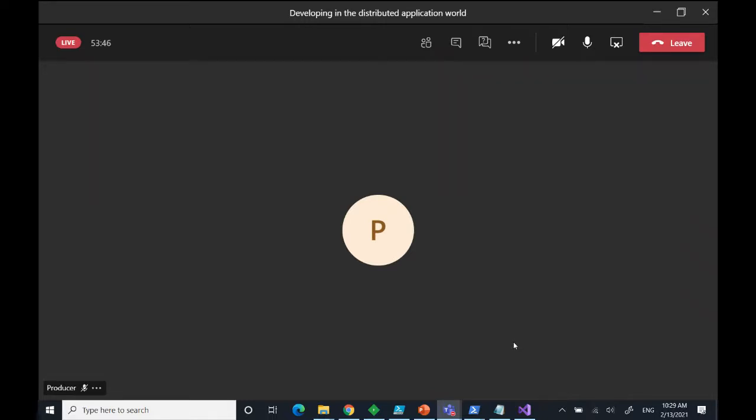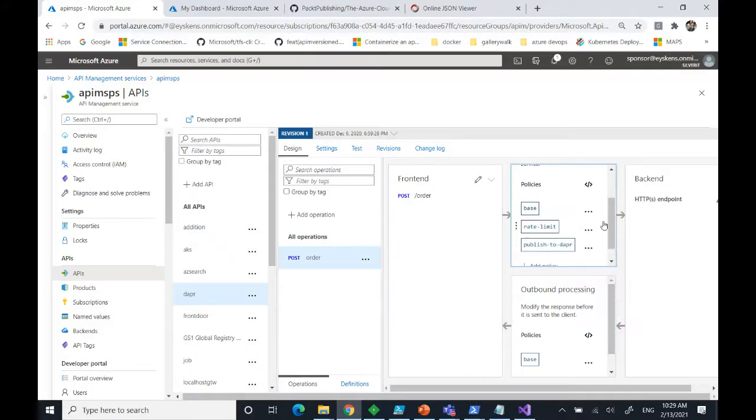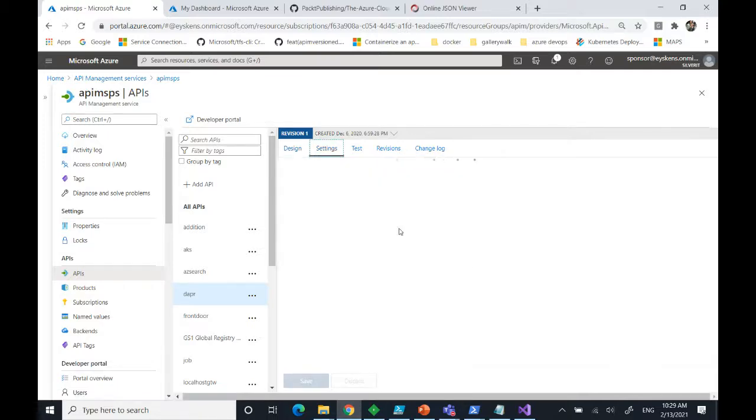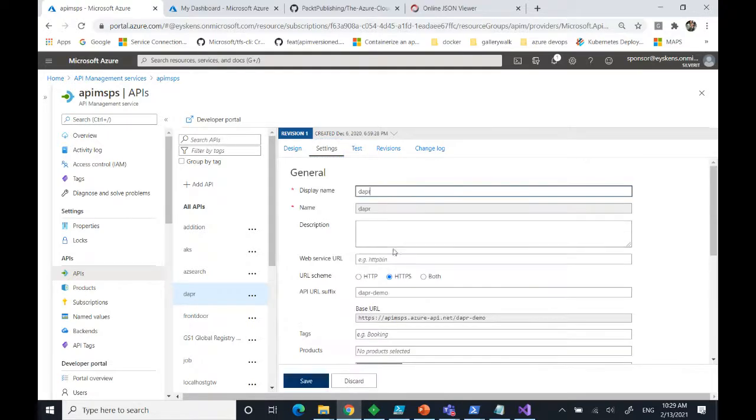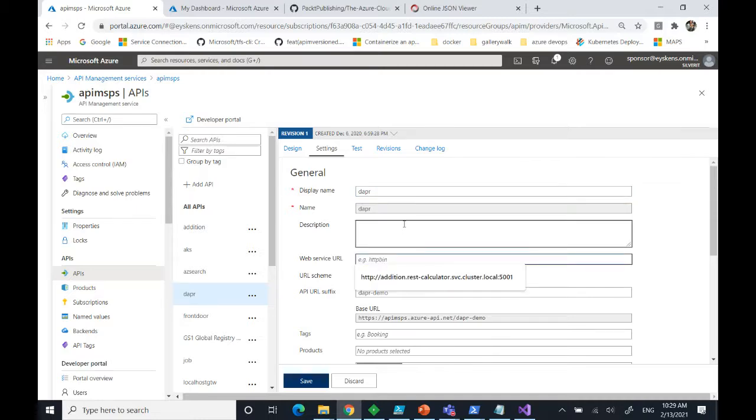Okay, so fine. I'm back, it seems. So basically here, I have the method that I created, and then we have some Apim policies. I'll zoom in on that just a bit later, but just to show you, there is no backend service, as you can see, so everything is handled through policies.